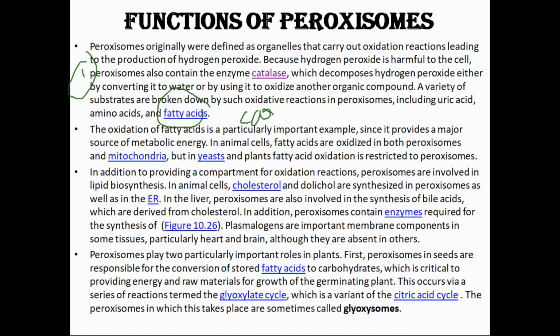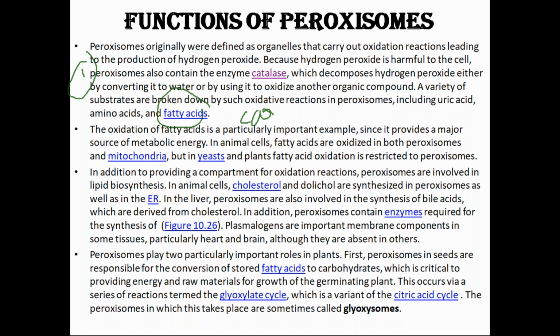So fatty acids are the secondary source. But where are these fatty acids broken down? They are broken down in peroxisomes. One very important term you should know here is beta oxidation. What is beta oxidation? Beta oxidation is when fatty acids are broken down and energy is generated from there.